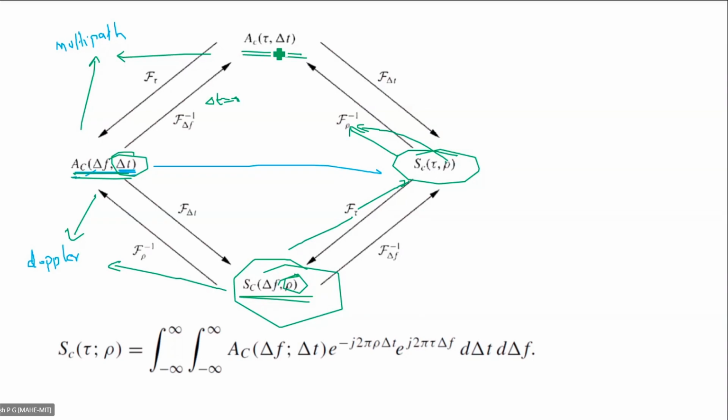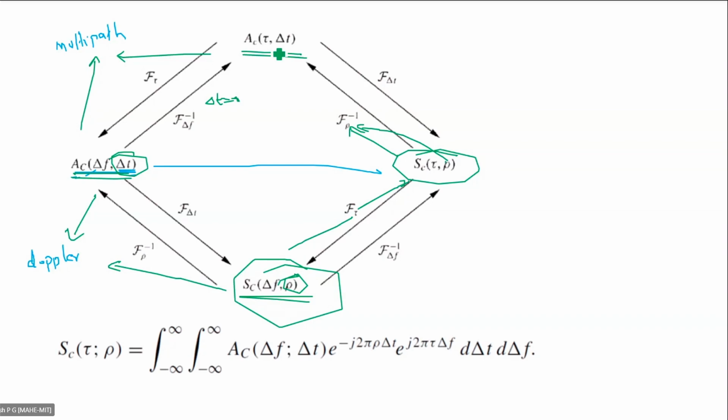Like we saw, plenty of autocorrelation functions transformed to scattering functions by doing Fourier transform with respect to delta t and with respect to tau, etc. So we can have an idea about how these terms are related from this diagram.